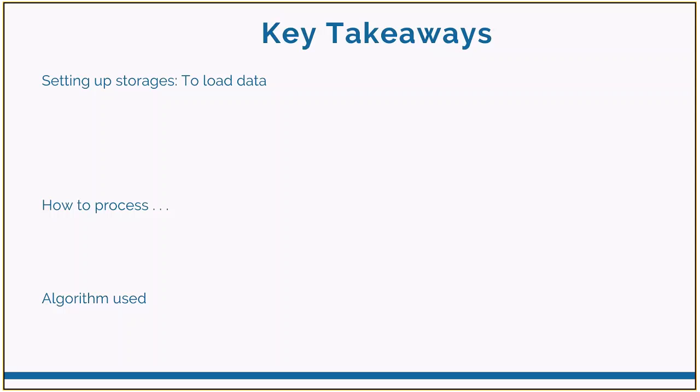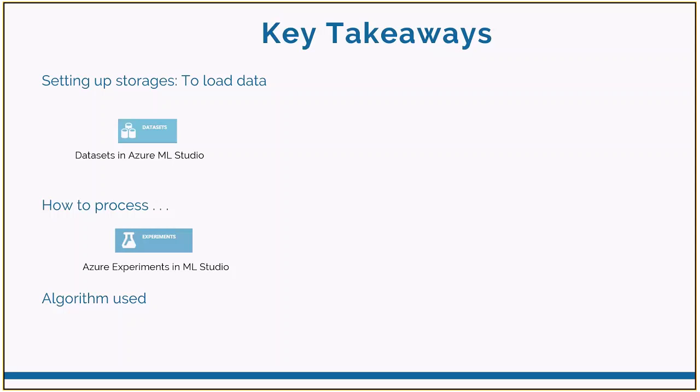Firstly, in Azure, we uploaded our data into datasets using Azure ML Studio. Then we created experiments to pre-process the data, such as stop word removal and extracting n-grams, and then we used multi-class logistic regression to analyze the sentiment of the text. Secondly, on AWS, we used S3 buckets for our data storage.